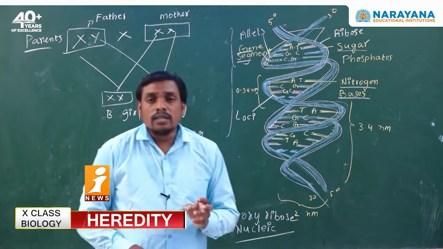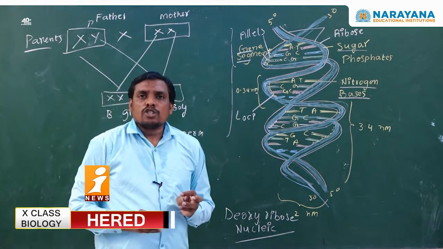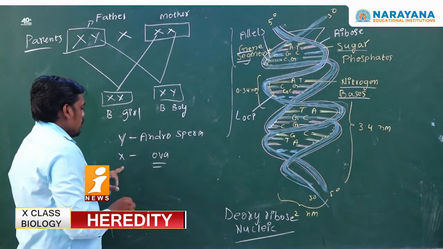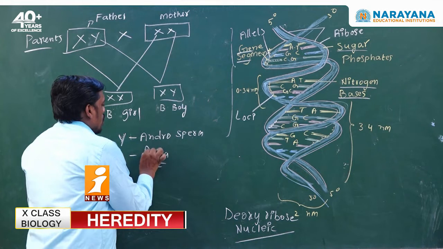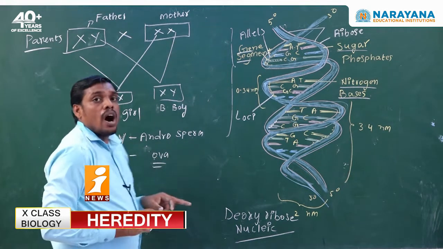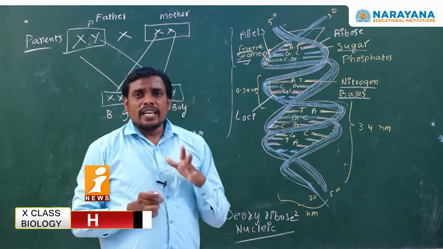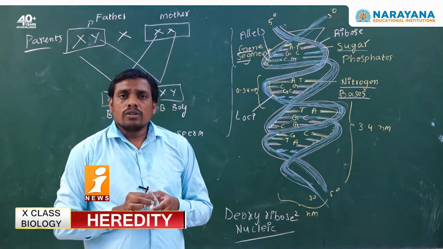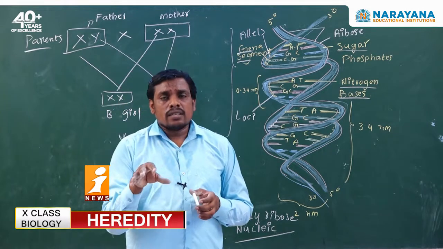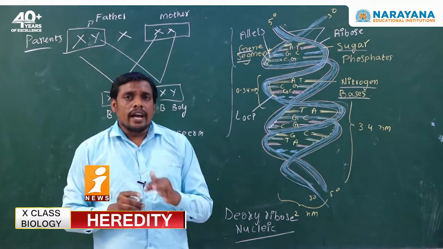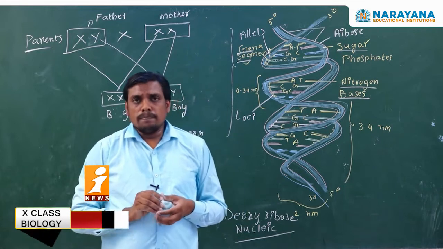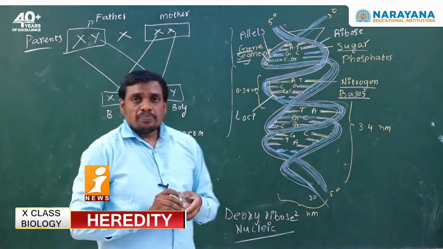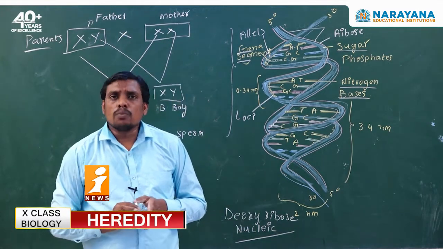The Y chromosome has a specific role in the determination of sex. So, the Y chromosome is called androsperm, and the X chromosome is called the ova. Hence, between the X chromosome and Y chromosome there is a structural difference and a functional difference. So, this is the common hypothesis given by Walter Sutton and Thomas Hunt Morgan.